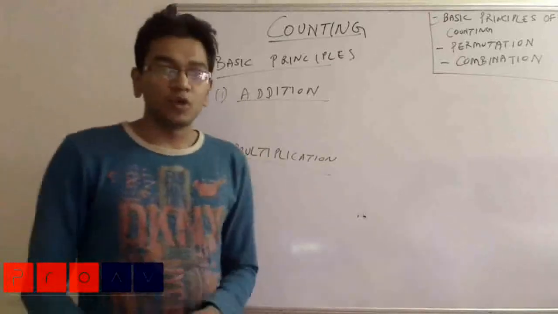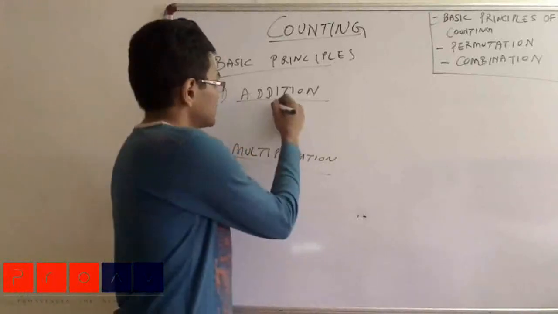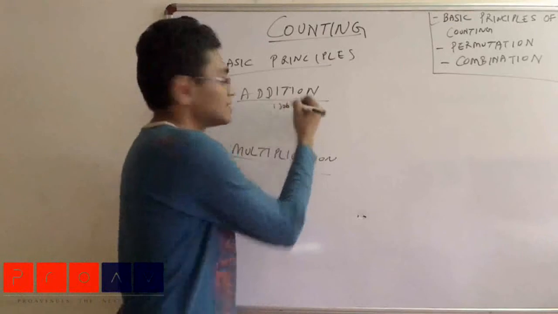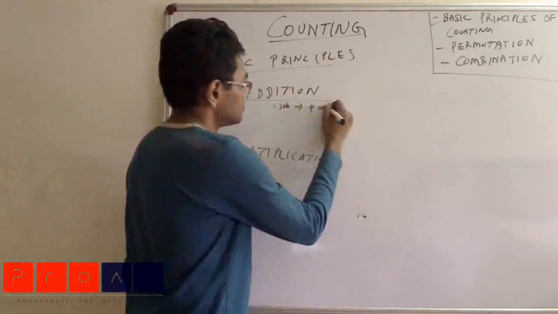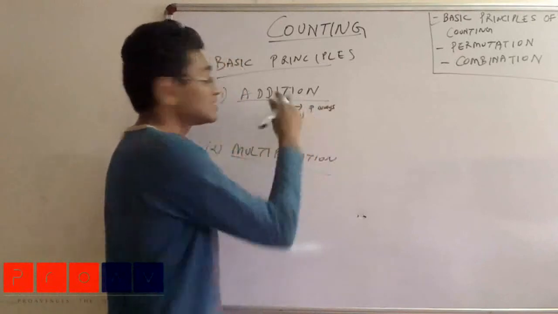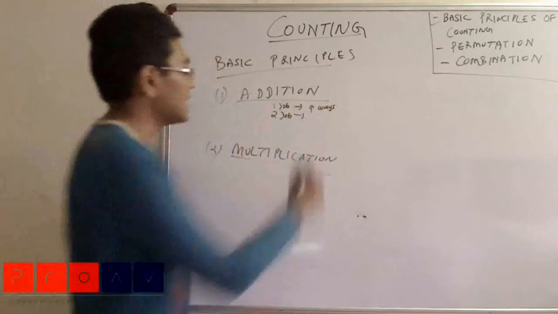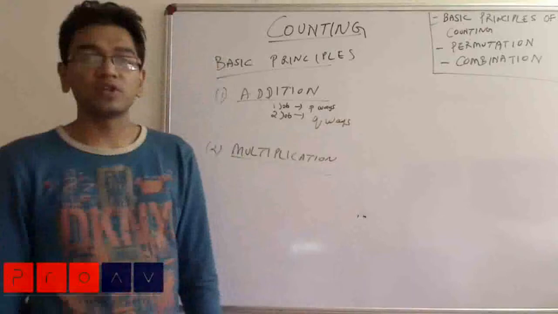Imagine that you have one job to be done, and there are P alternatives with you to do that job. And you have another job to be done, which is independent of the first job, and there are a few alternatives in which you can do it.